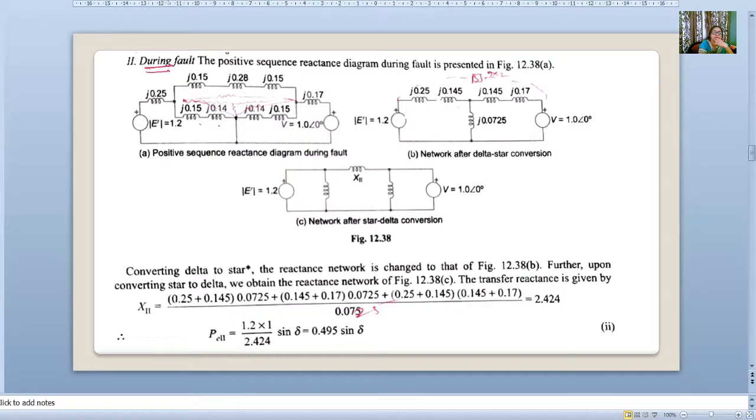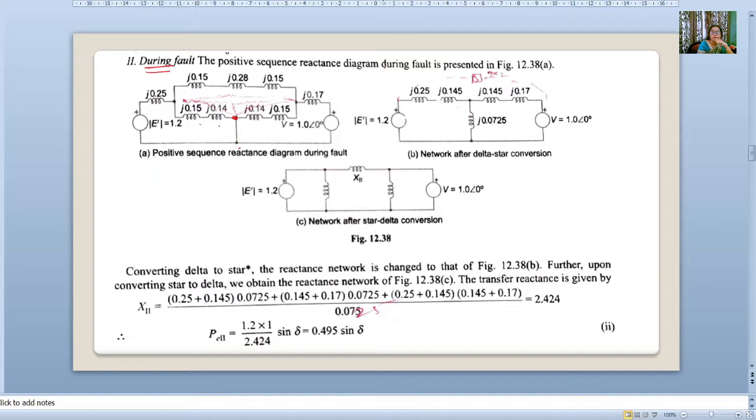As I told you, during the fault condition, as the fault is in the middle of the transmission line, the power will be continued through the fault. The positive sequence reactance diagram during the fault is presented. Now look here, as it is the middle, this point is grounded. This is the positive sequence reactance diagram during the fault.